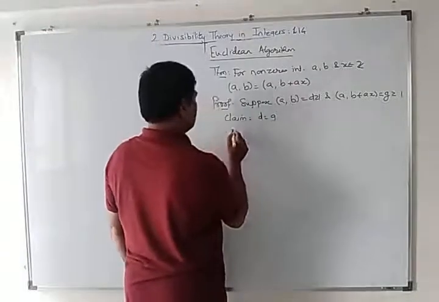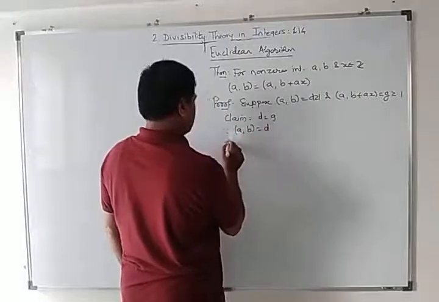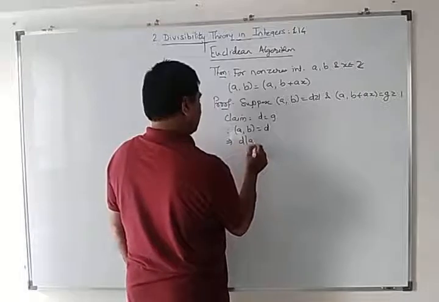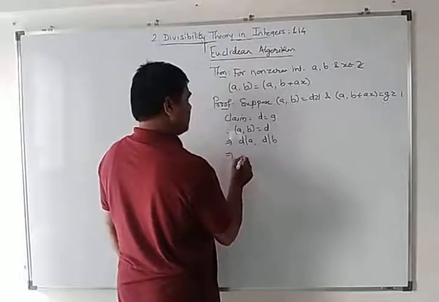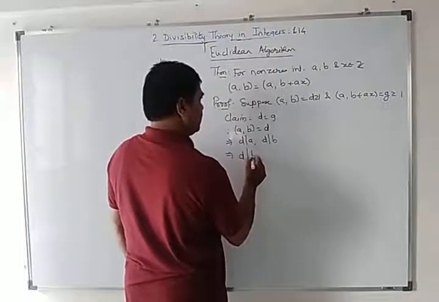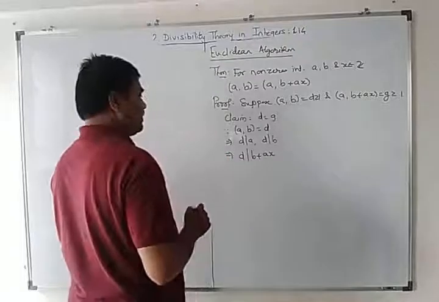Now since GCD of a, b is equal to d, implies d divides a, d divides b. Implies d must divide b plus x also.